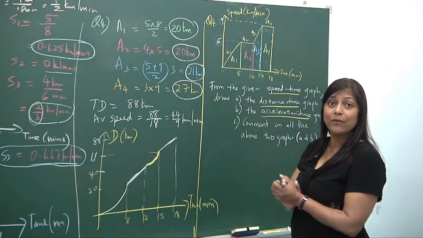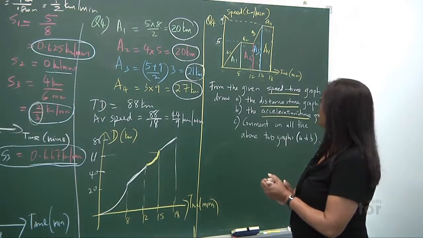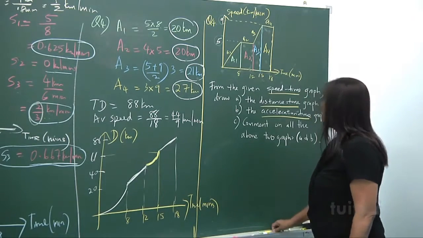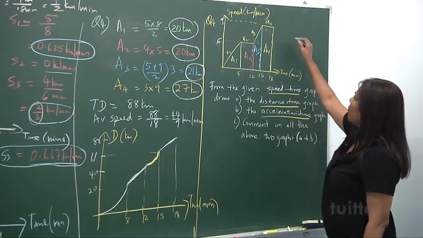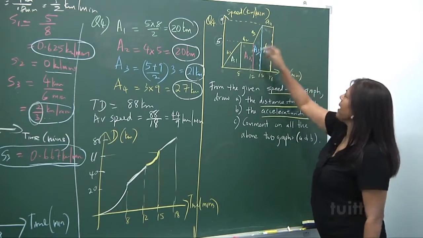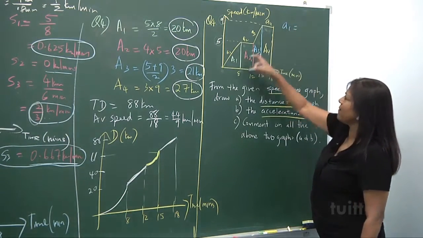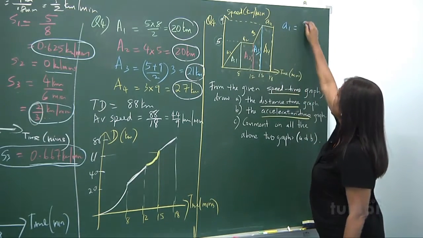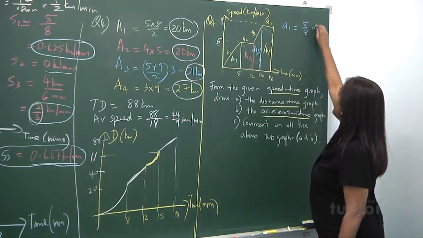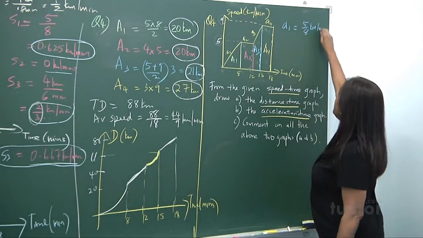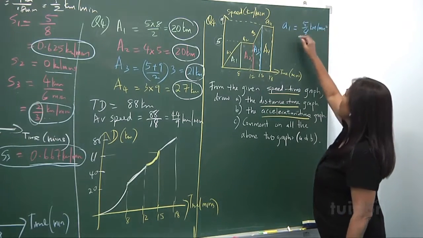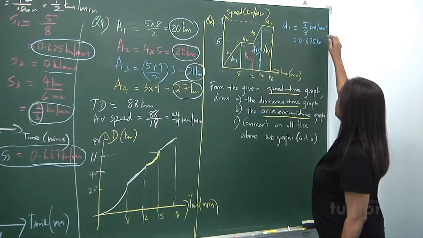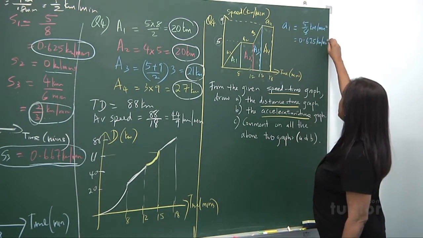Let's look at the acceleration time graph. Now, what is the acceleration time graph? Okay, be patient. Look at A1. What is A1? The acceleration. Is there an acceleration? It is 5 over 8. 5 over 8 what? Kilometers per minute square, which is 0.625 kilometers per minute square.